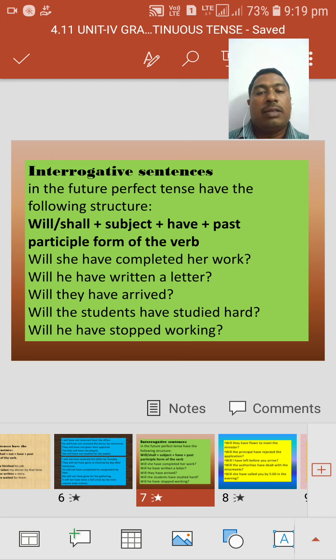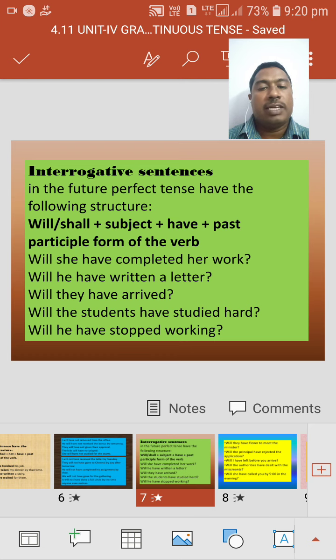Here we have a few examples. Will she have completed her work? Next, will they have arrived? Will is the helping verb, they is the subject, have is the have form, arrived is the main verb, and then we kept a question mark.